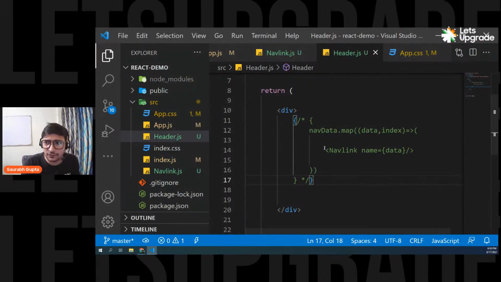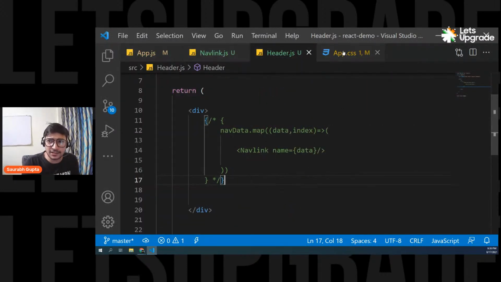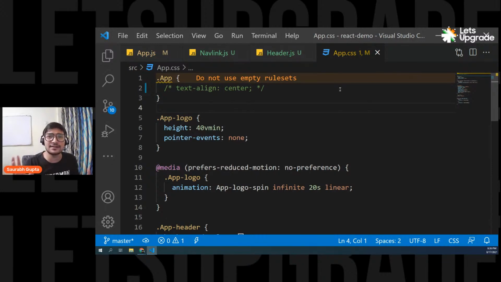What is the confusion, buddy? Can you tell me what is the confusion? I just told you that App.css is the CSS file that you can use globally. For example, if you create any component, you can write CSS for that component in here, and I'm going to show it to you. Don't worry about it. So App.css can be treated as a global CSS for your whole project. Any component that you create, you can write CSS for directly in App.css. I also told you that everything was going to the center because of this text-align center, so I simply commented it out. That's it, the basic CSS. I hope you're understanding.